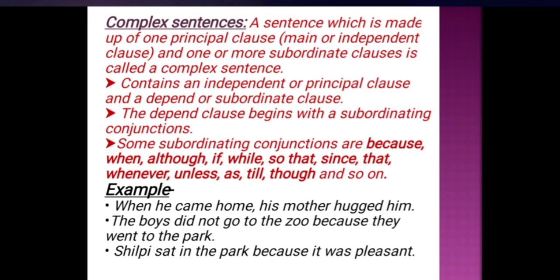When he came home, it is dependent. Why? Because this statement has a subject and a finite verb, but it starts with the subordinating conjunction when. So it is considered a dependent clause, which gives incomplete sense. His mother hugged him is the independent clause because it has one finite verb and also gives complete sense.